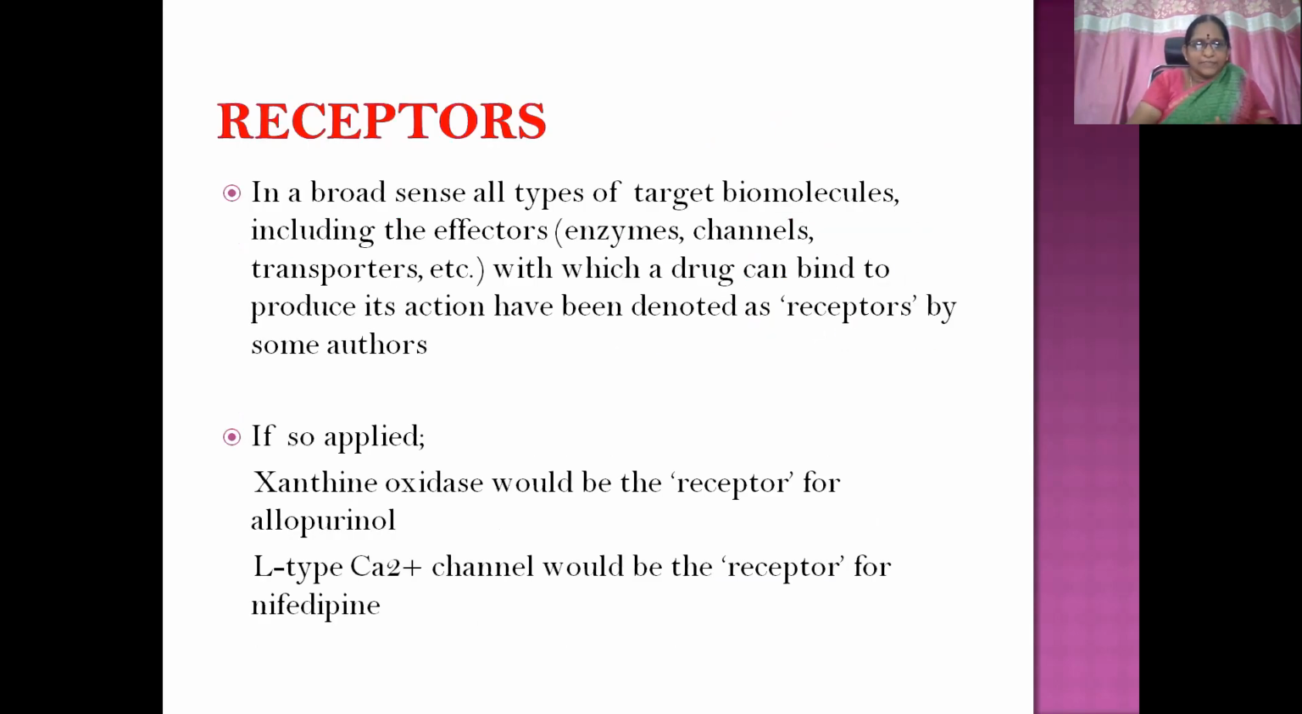Then pharmacodynamic principles. What are receptors? Let us see. In a broad sense, all types of target molecules, including the effectors, enzymes, channels, transporters, etc., with which a drug can bind to produce its action, have been denoted as receptors by some authors. So it is like effectors, enzymes, channels, transporters with which a drug can combine. So if that is the case, then xanthine oxidase, an enzyme, would be the receptor for the allopurinol drug molecule, because that molecule is going to act upon xanthine oxidase. So we can't call it a receptor.